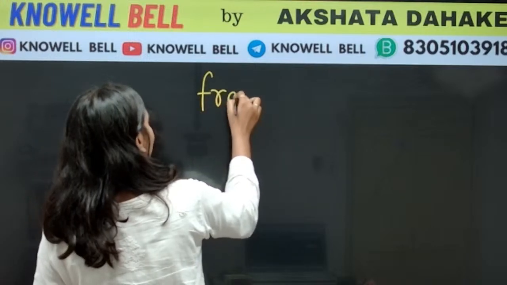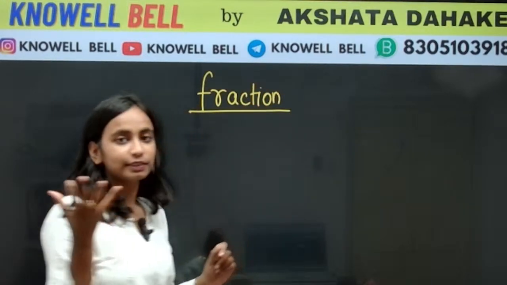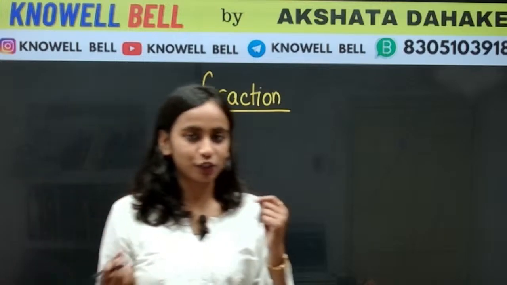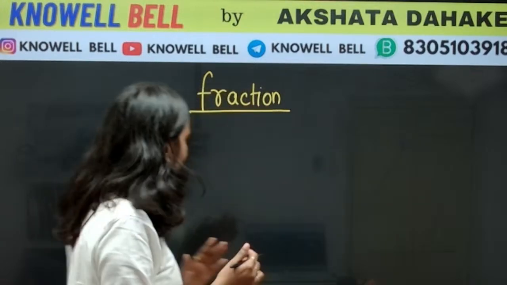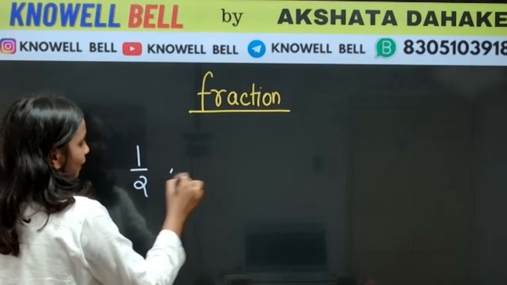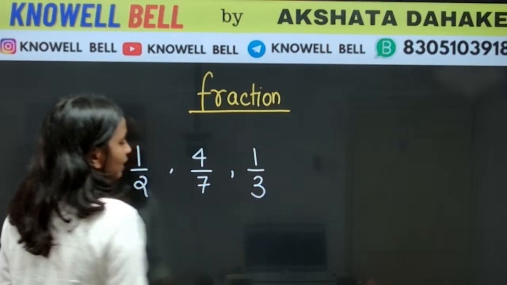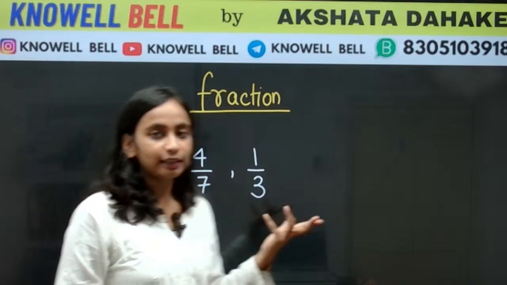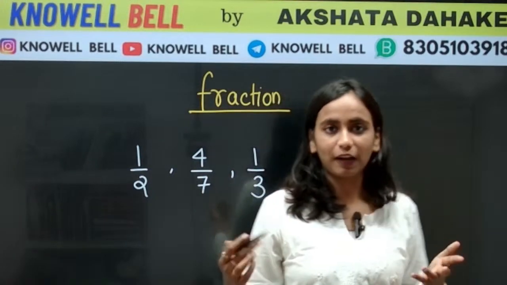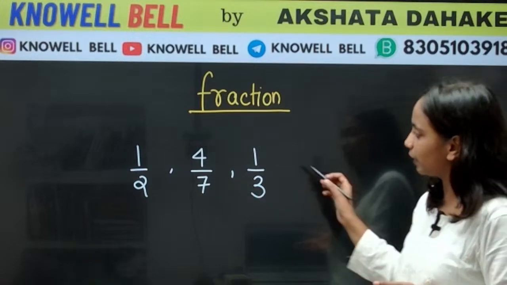When I say the term fraction, what comes to your mind? Simply, just think. There are very high chances that you think of numbers like 1/2, 4/7, 1/3. So what are they? You are thinking correctly. They are fractions. 1/2 is a fraction, 4/7 is a fraction, 1/7 is a fraction.